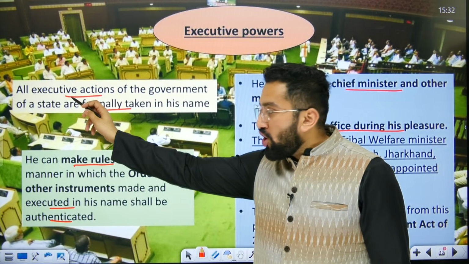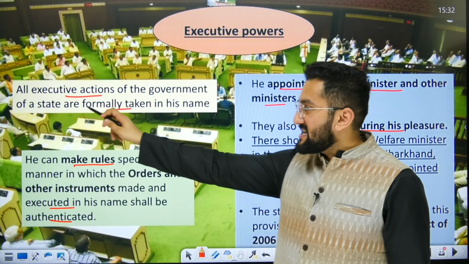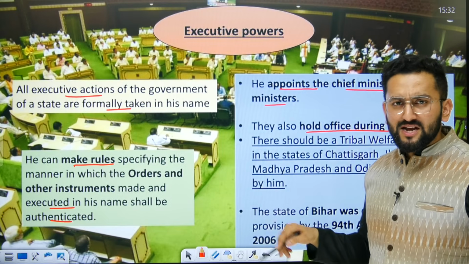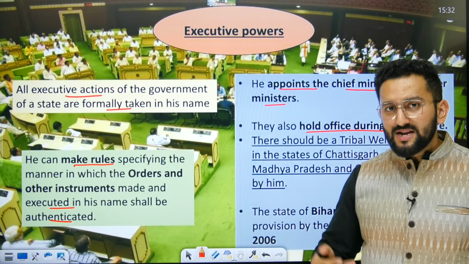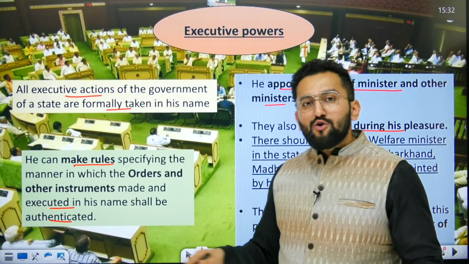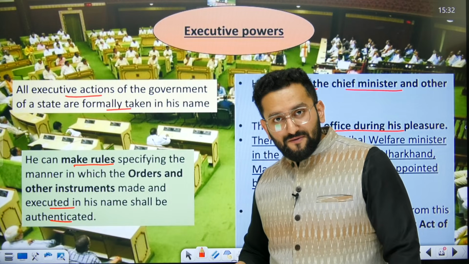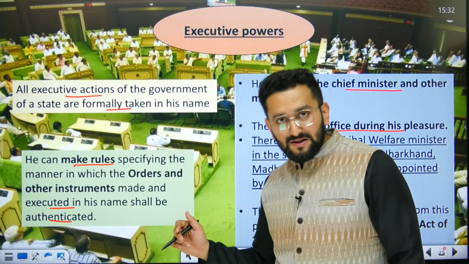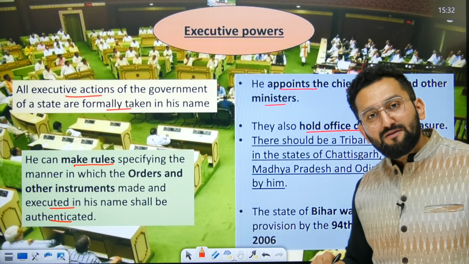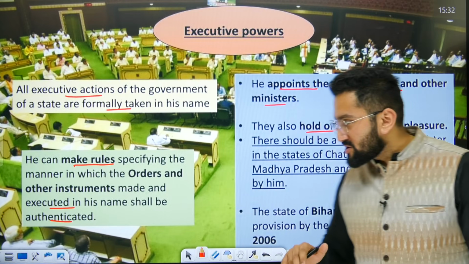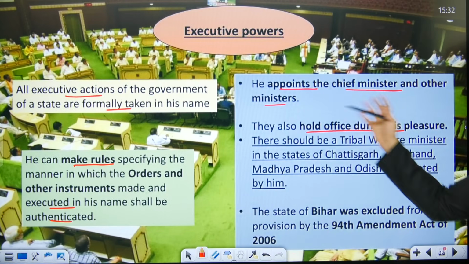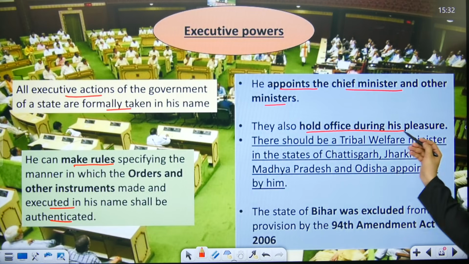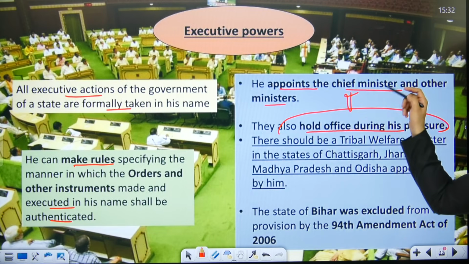So executive power: all executive actions of the government of a state are formally taken in his name. As I told you, in the file, actions are taken in the name of governor. Now, what process is going to be followed while you actually approve these files? It can be decided by a governor on the advice of CM, council of ministers, obviously. Appointment of CM, ministers hold office during the pleasure of governor, as I told you in that question.